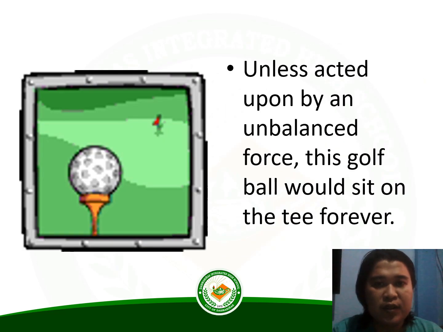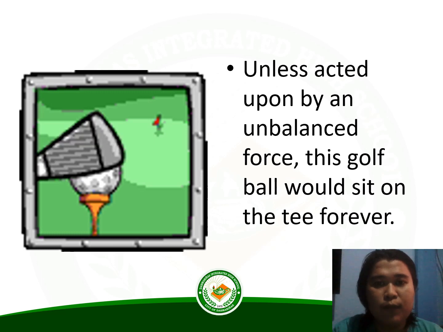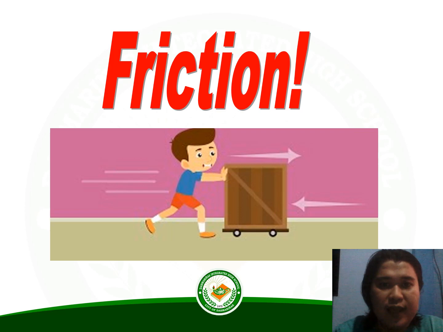Another example of inertia: unless acted upon by an unbalanced force, this golf ball would sit on the tee forever. Why then do we observe everyday objects in motion slowing down and becoming motionless, seemingly without an outside force? It is a force we cannot see: friction.